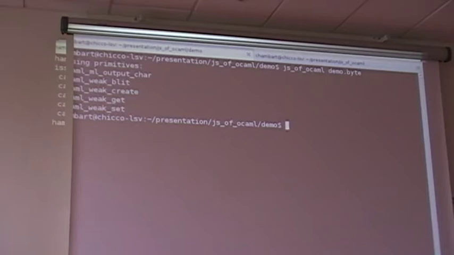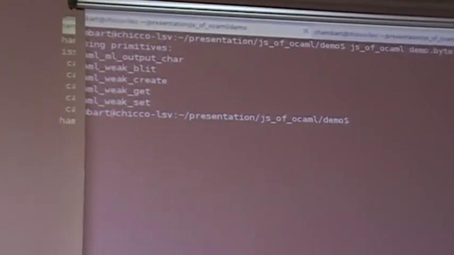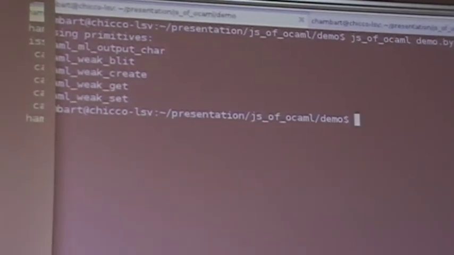Here it's saying that we need some stubs defined in C that we don't have now. So we just write them in JavaScript. It's quite easy to mimic.